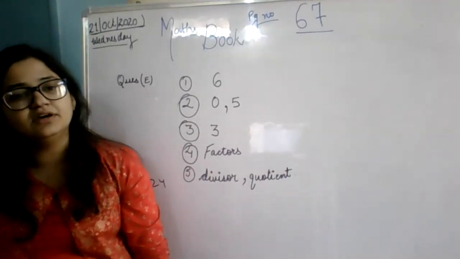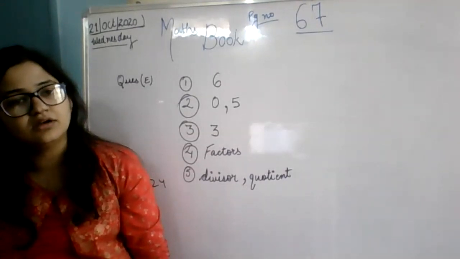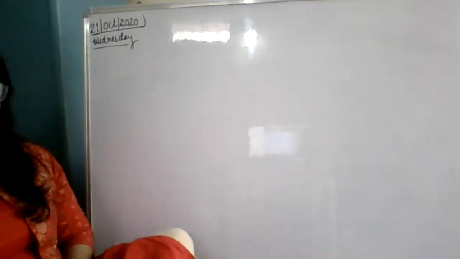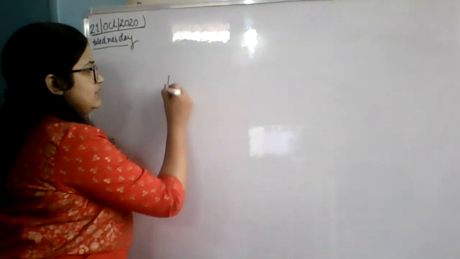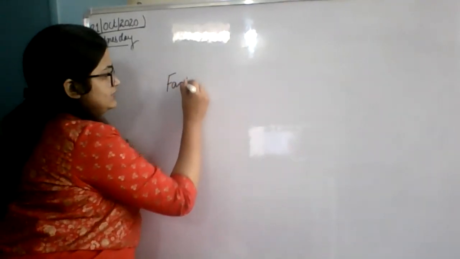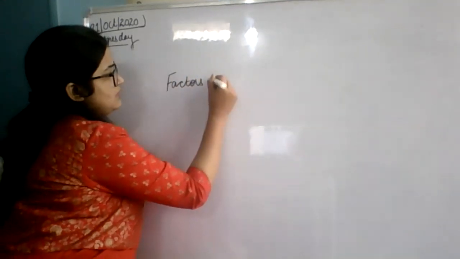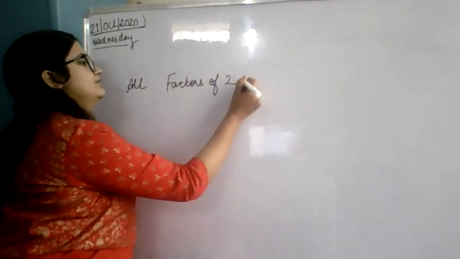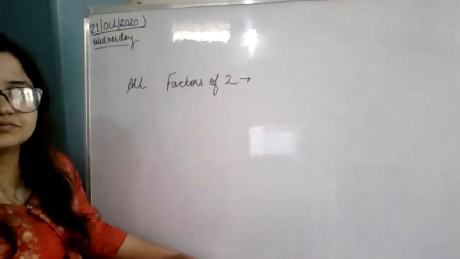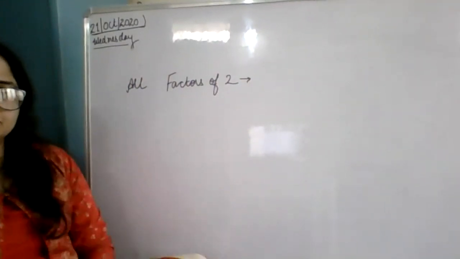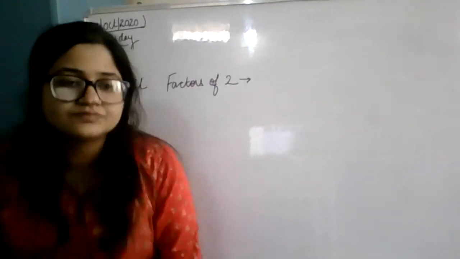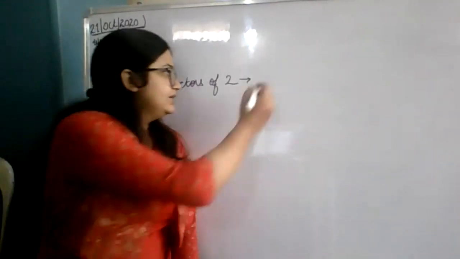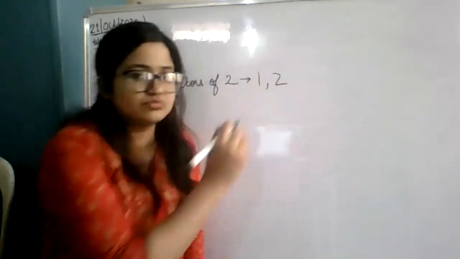Yes, ma'am. So I am just going to give you something to revise, okay? Tell me the factors of 2. All factors of 2, quickly tell me. 1 and 2.